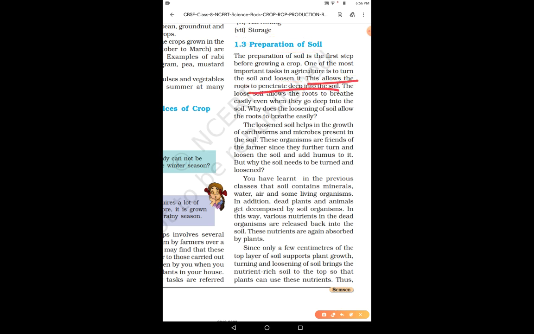Now these are some of the advantages of why we turn and loosen the soil. Before sowing the seeds, why do we turn and loosen the soil? Because this allows the roots of the crops to penetrate deep into the soil. The loose soil allows the roots to breathe easily even if they go deep into the soil.